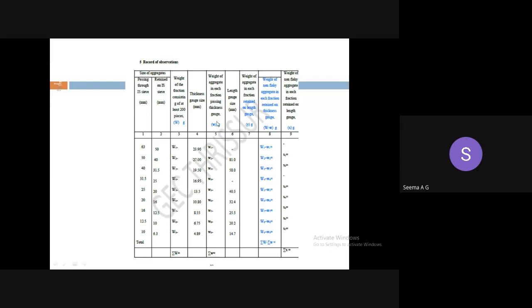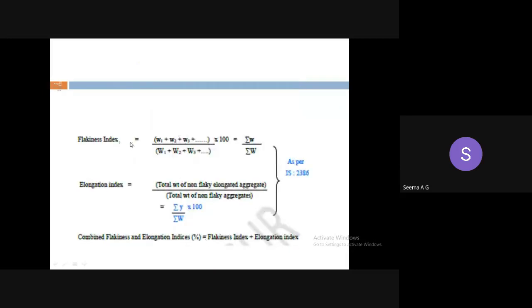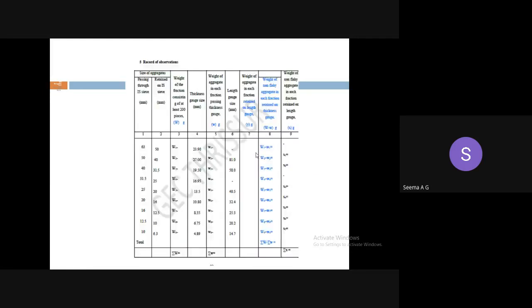Then the total weight of aggregates passing through the thickness gauge corresponding to each sieve set is also calculated. Sigma capital W and sigma small w are noted down. Then the flakiness index is computed as sigma small w divided by sigma capital W into 100. So we computed the flakiness index value. Then we have to do the elongation index test. For that,